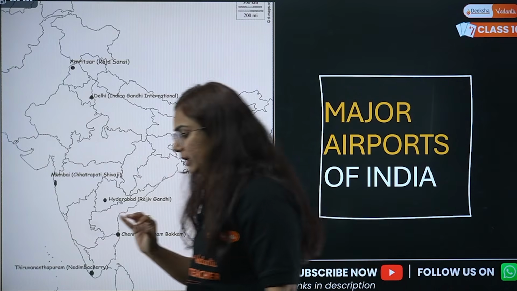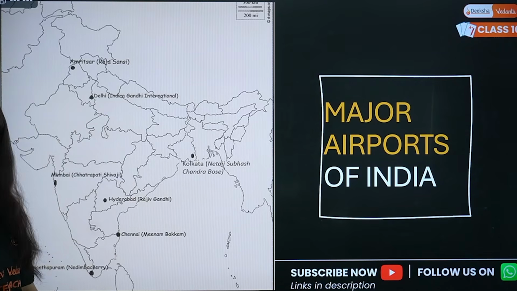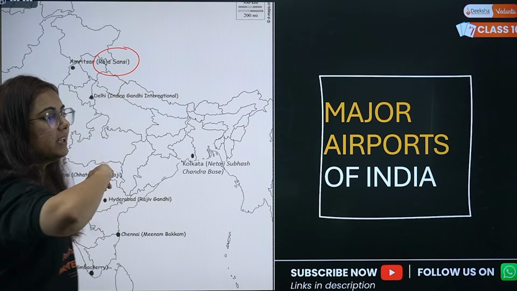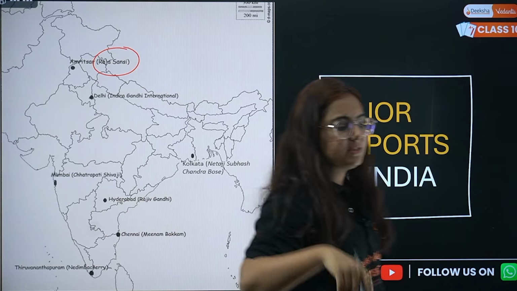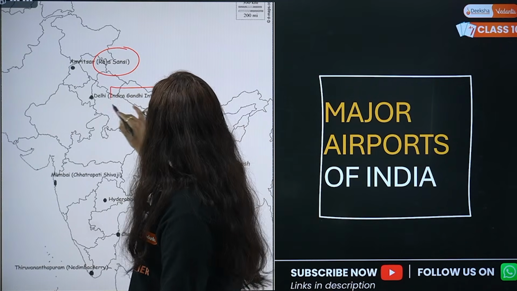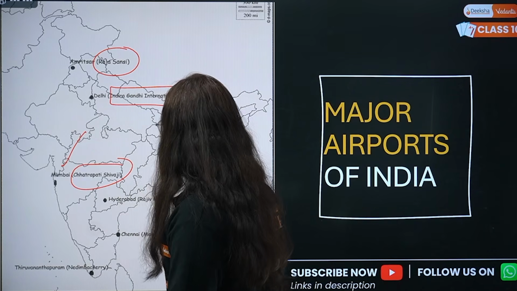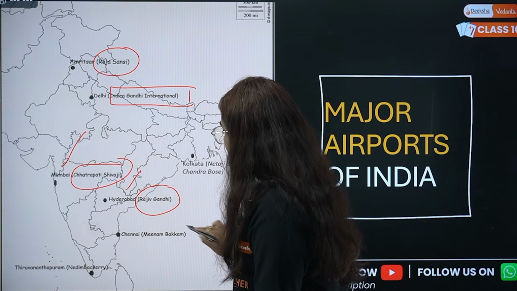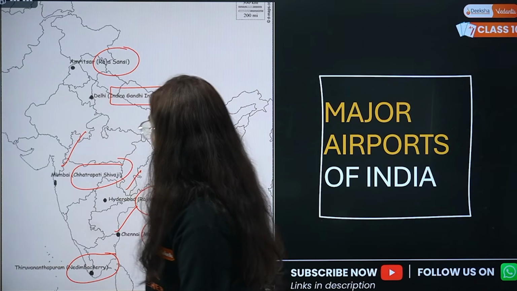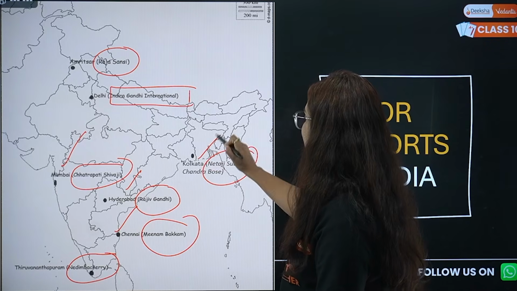Why airports of India? The airports is very easy. Ma'am, we can mark Amritsar airport. Why? They will not ask you Amritsar airport. They will ask you mark Raja Sansi airport. Now, do you know where Raja Sansi airport is? Yes, Amritsar. Okay. Then Indira Gandhi International Airport, for obvious, Delhi. Chhatrapati Shivaji, Mumbai. Rajiv Gandhi, Hyderabad. Meenambakkam, Chennai. Nedimbacheri, Tiruvananthapuram, that means Kerala. Netaji Subhash Chandra Bose, Calcutta.